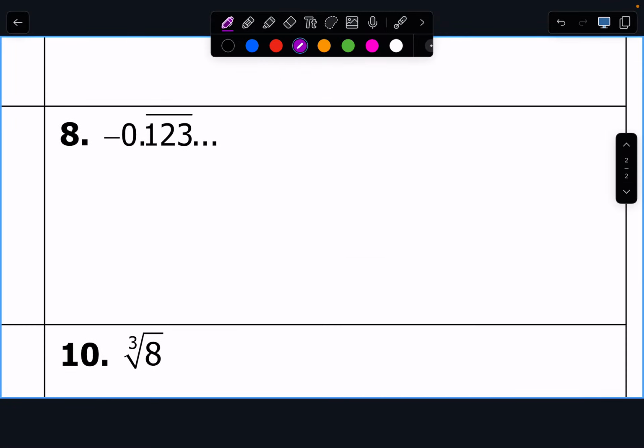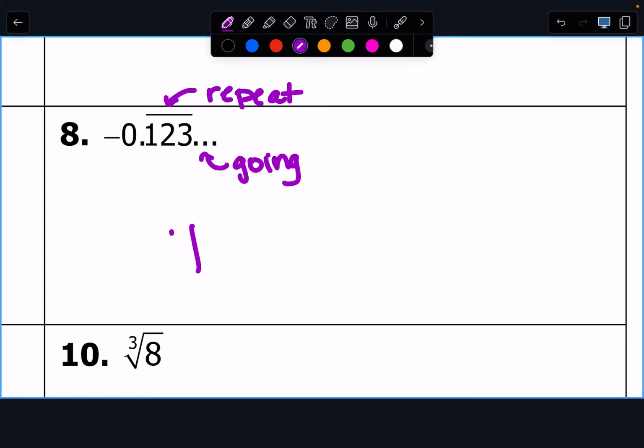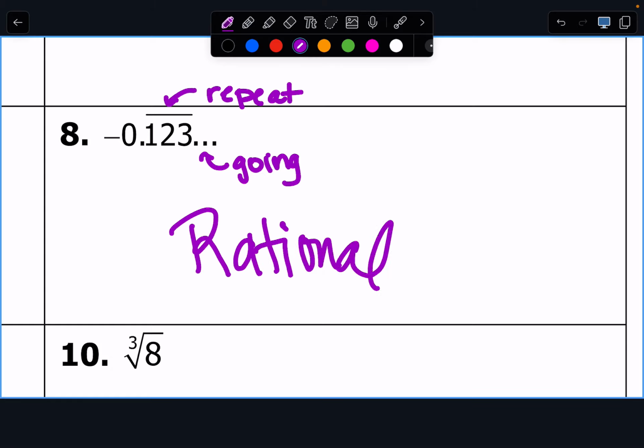Okay, this is a decimal. What does that line on the top mean? It's repeating. So this means it's repeating, and this means it keeps going. And it's okay if we keep going on forever if we're repeating. Where did we write that that's okay? What kind of number repeats? A rational number, it is okay to repeat. And rational is the big bucket. There's no other buckets it's inside.